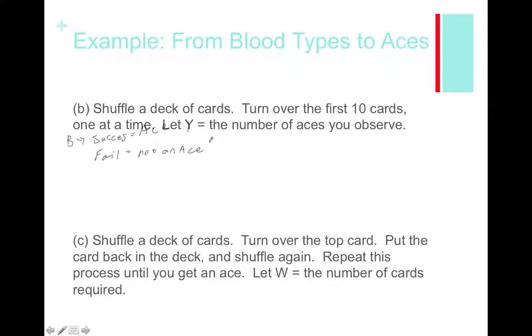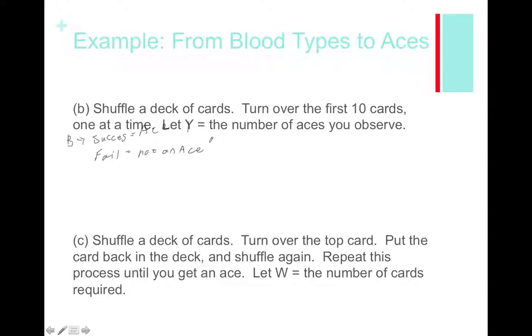So the first thing is binary. It's much like the situation on top. There is a success and there's a failure, so it's the same as the last time. Success would be getting an ace, failure would be not getting an ace. Independent: we're replacing the cards this time, so we fulfill that need. So we're good there. Every time you replace it, it doesn't affect what you're going to choose next.